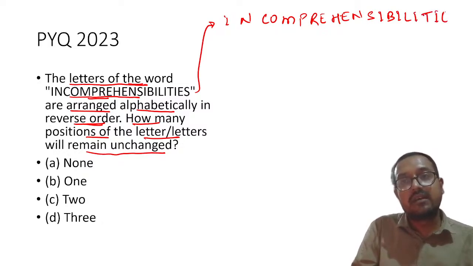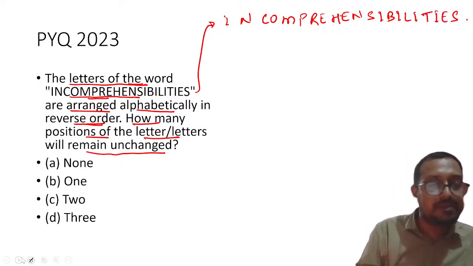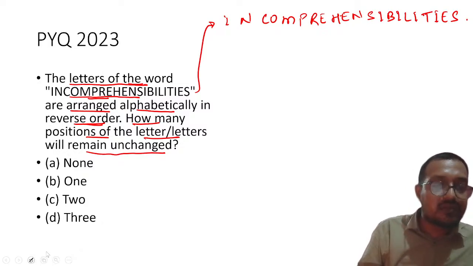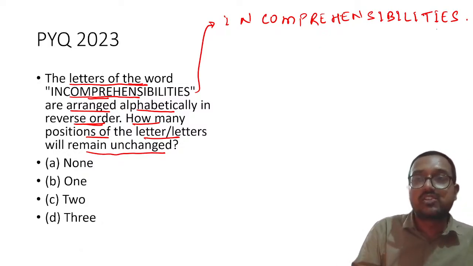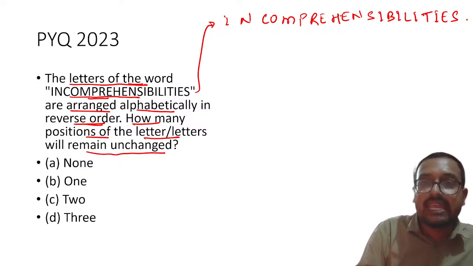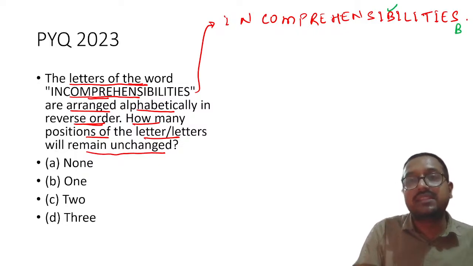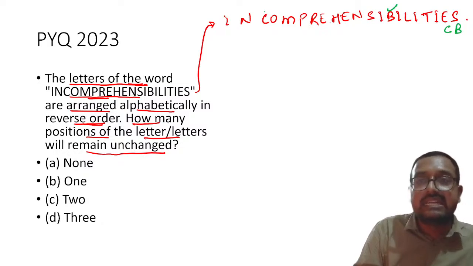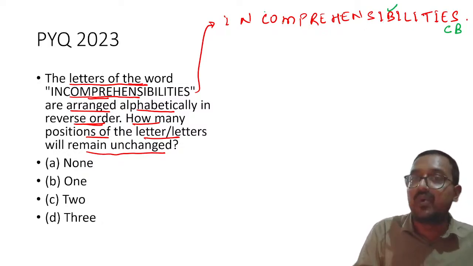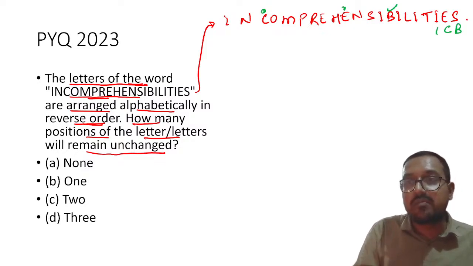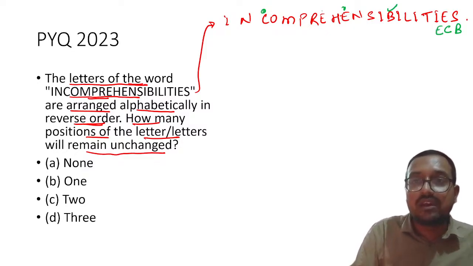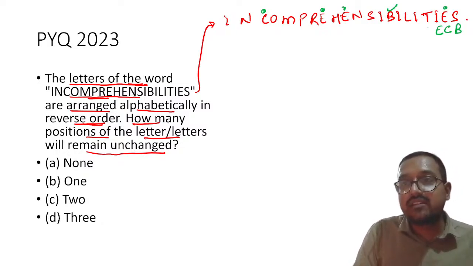Make sure that you are writing it on a clear and clean paper, right? Now my dear students, let me arrange it alphabetically, and that too in reverse order. So what I will do, I will start from, is there any A in this? Obviously no, but definitely B is there, right? So I will start from B. Then what? C is there, right? So I will put C. Then D. Is there any D? Obviously no, right? Then E. Obviously E is here, right? I will put a dot so that I can remember it. But there are two E's. One, achha, no, three E's actually. One, two, and then three, right? So I will write three E's.